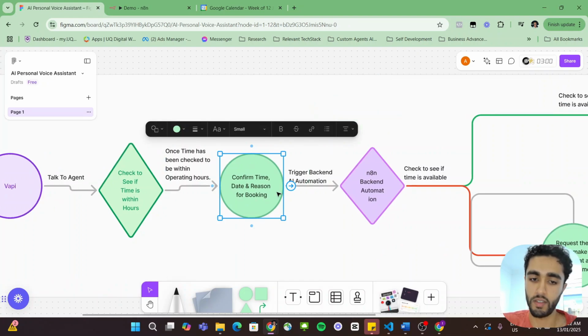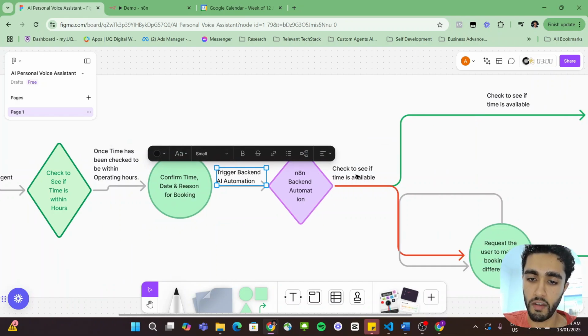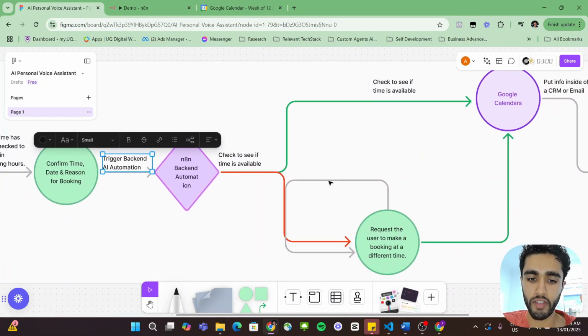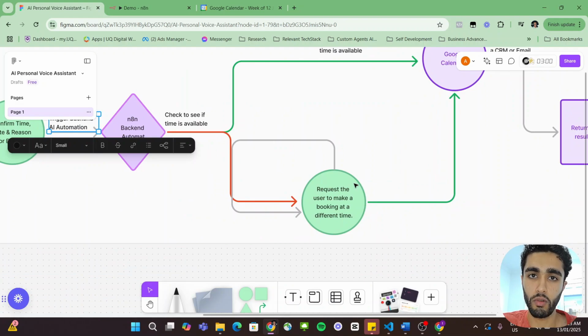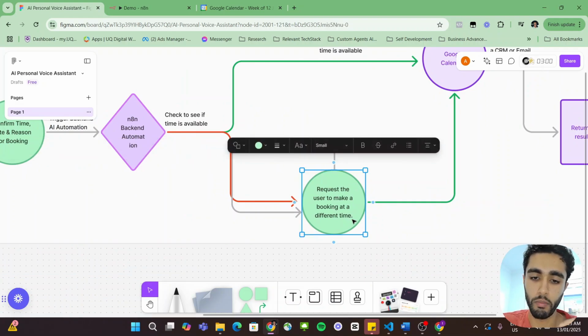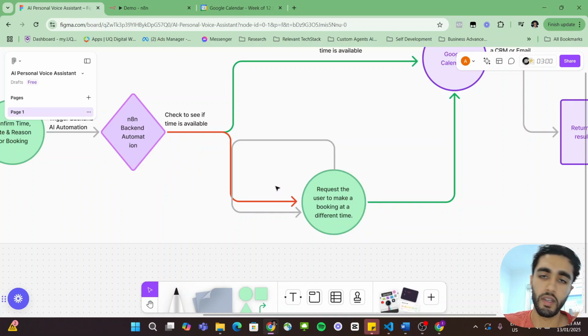Once the time has been checked to be within operating hours, we basically confirm back to the user, hey, is this the time, the date, and the reason for the booking? If they say yes, we trigger a back-end AI automation through n8n to just see if that time is available in our Google Calendar. So in the event that there is not a time slot available for that booking, we basically request the user to make a booking at a different time, and we just repeat this loop until we find an available time slot.